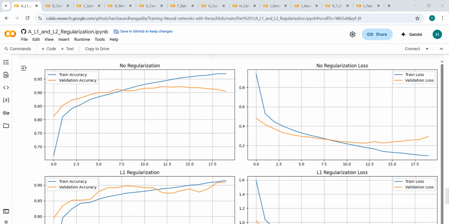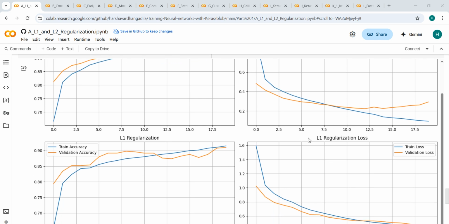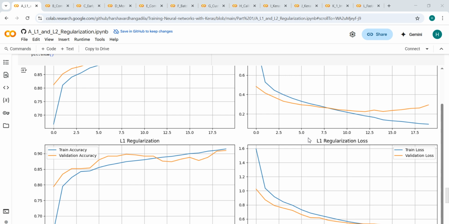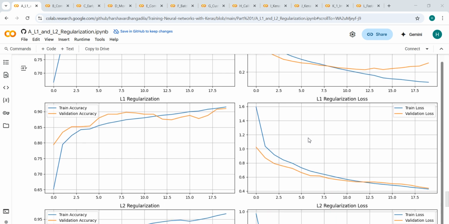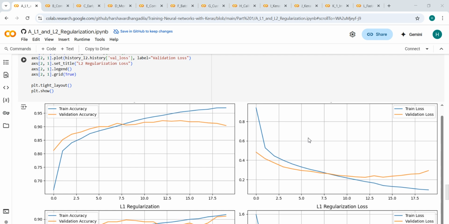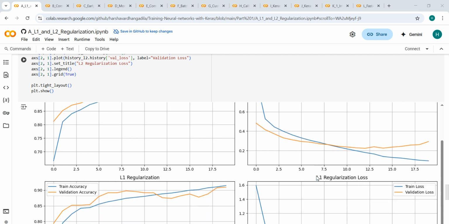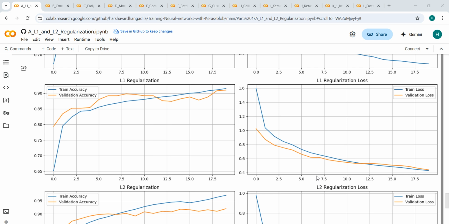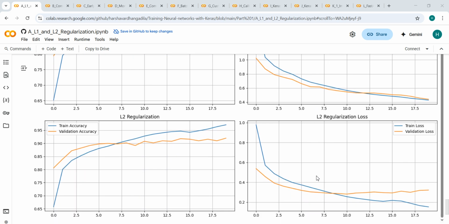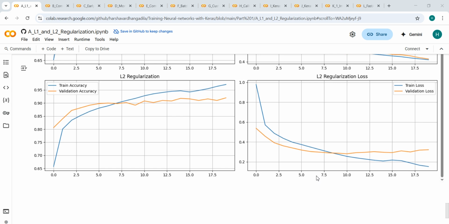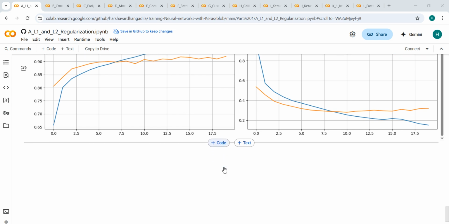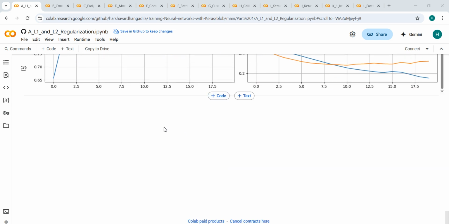Let's see the training versus validation curves across all the models. Here we can see that with no regularization, training accuracy climbs high, but validation diverges after the 12th epoch. Whereas for L1 regularization, both train and validation accuracy improve steadily but slowly. And for L2 regularization, smooth training and good generalization, which is a good thing. So this confirms that regularization improves generalization, especially L2 in our case.